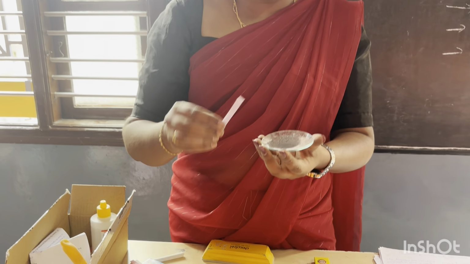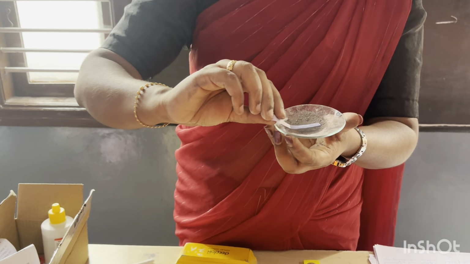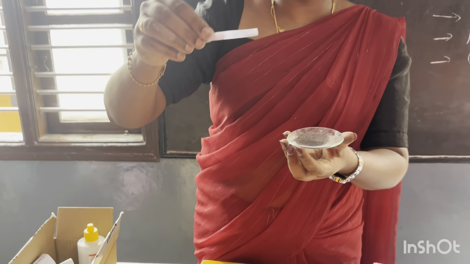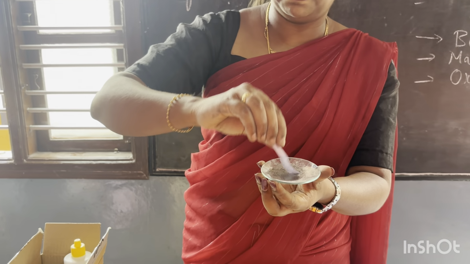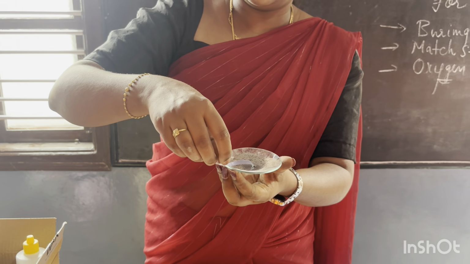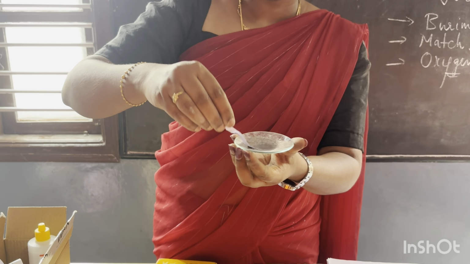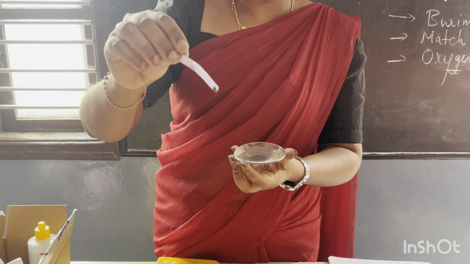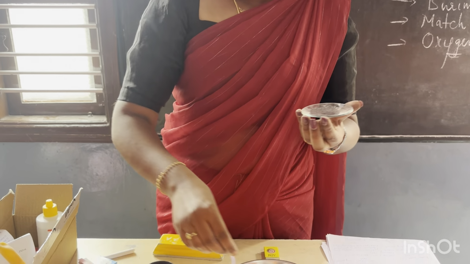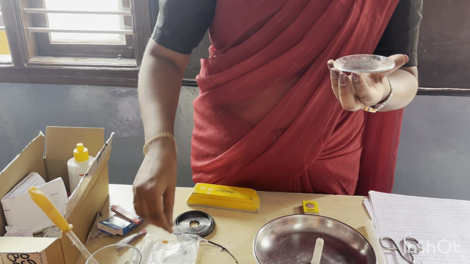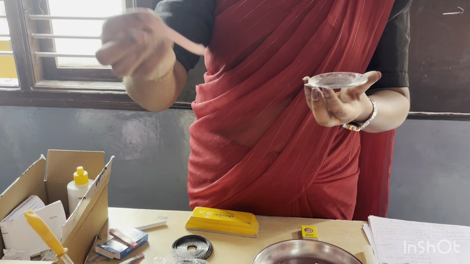Is it acid or not? By dipping into the solution. There is no change in the blue litmus paper. I am trying to dip the blue litmus paper into this solution paste. It is not changing any color, correct? It is still blue. Okay, let us try with the red litmus paper now. I have the red litmus paper.